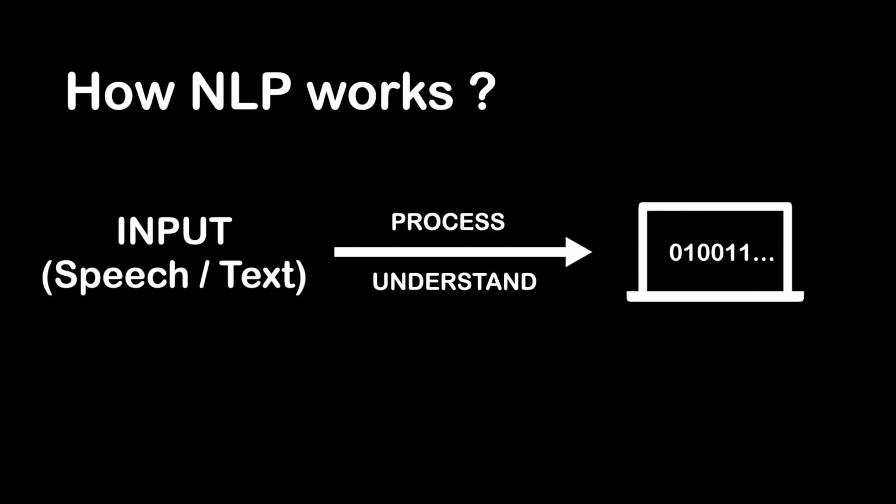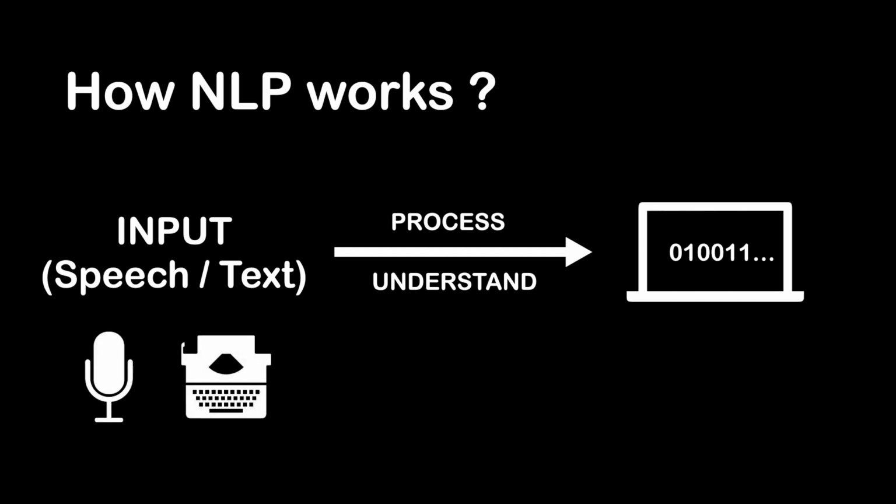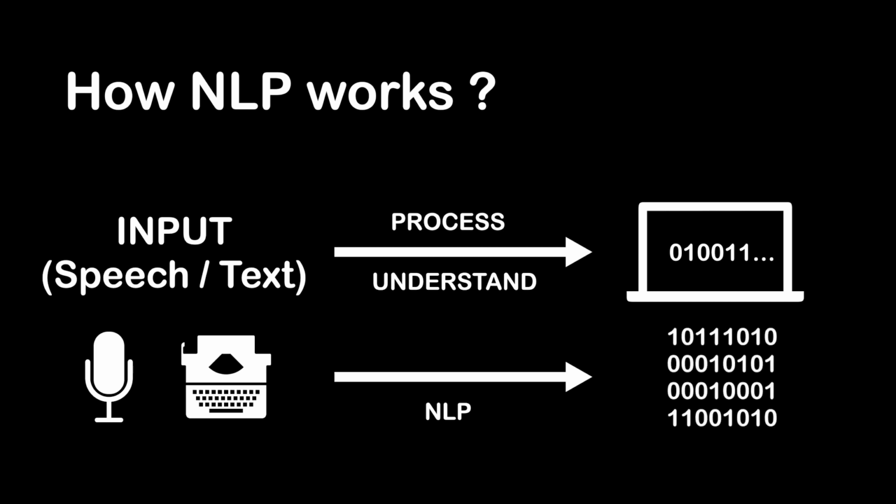Just as humans have different sensors, such as ears to hear and eyes to see, computers have programs to read and microphones to collect audio. And just as humans have a brain to process that input, computers have a program to process their respective inputs. At some point in processing, the input is converted to code that the computer can understand.